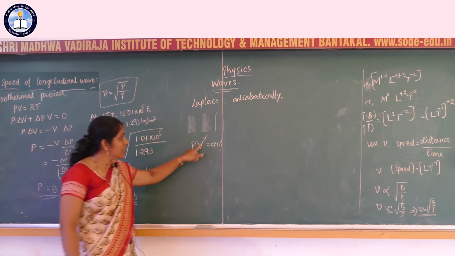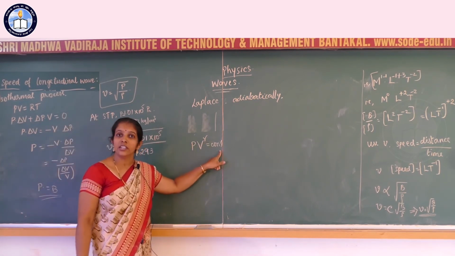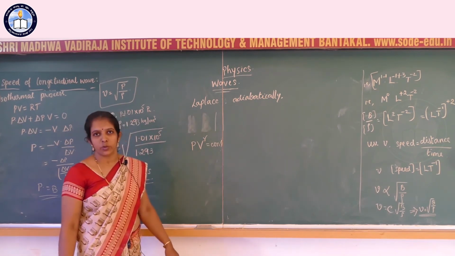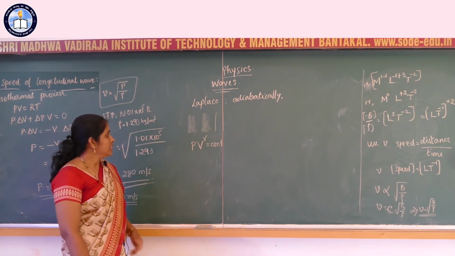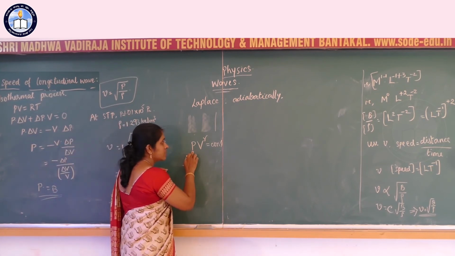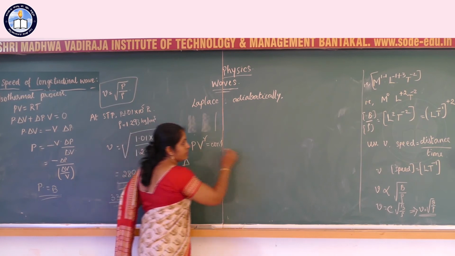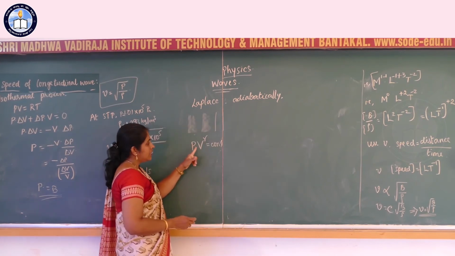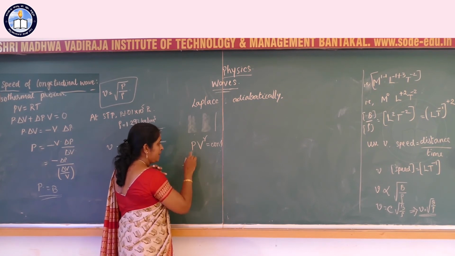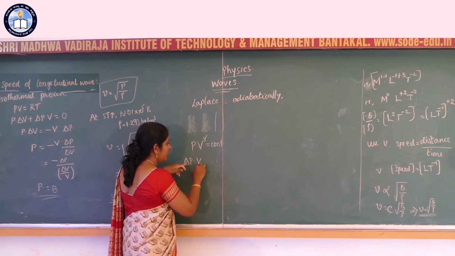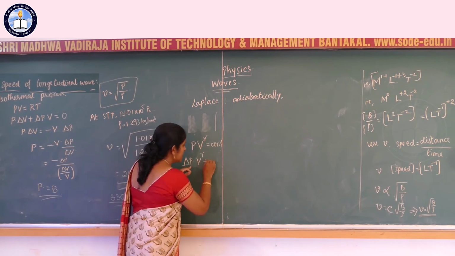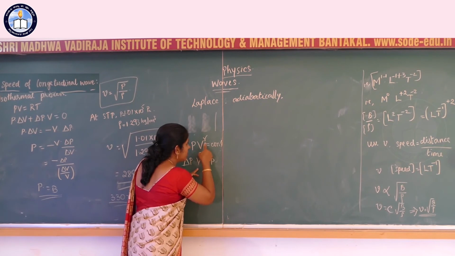Now, if there is a change in pressure and volume, we can use the product rule of differentiation: derivative of the first term times the second term, plus the first term times the derivative of the second term.